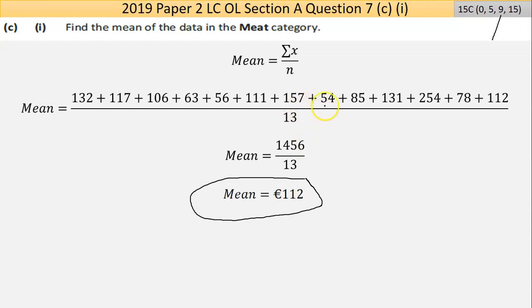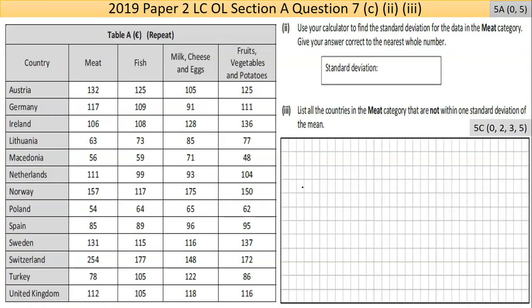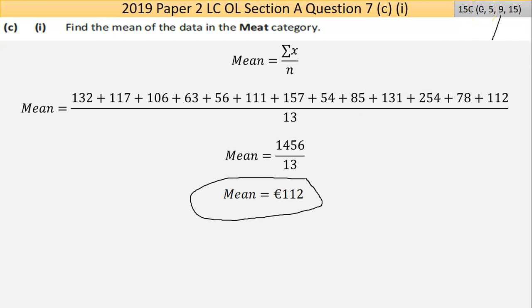If we don't see the work here of setting up the formula and all we see is wrong answer, no work shown, we assume you just don't know what to do. So you just guessed it. So you get 0. So it is worth showing the marks, even if you are using the calculator. Anyway, that's C part 1. Actually, just to find out, that was 15 marks, which for finding the mean of something, is probably the easiest marks you'll get.